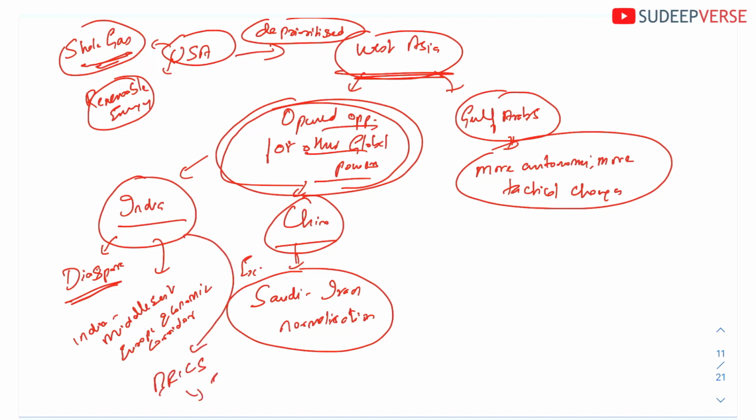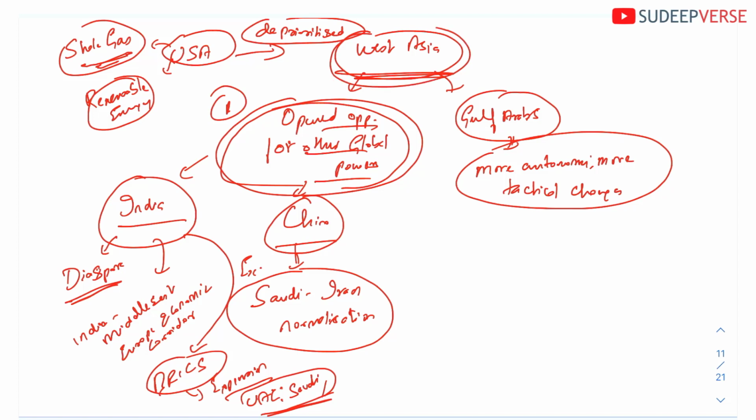In BRICS there was an expansion to include the UAE and Saudi. This expansion of BRICS to include West Asian nations also shows that India is using the opportunity to make its presence felt in the vacuum created by the USA in West Asia. So this is what is happening in West Asia currently.